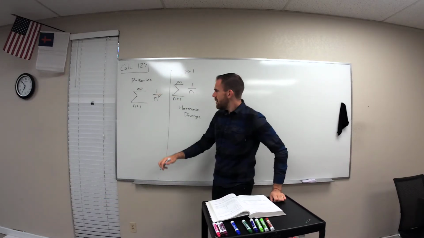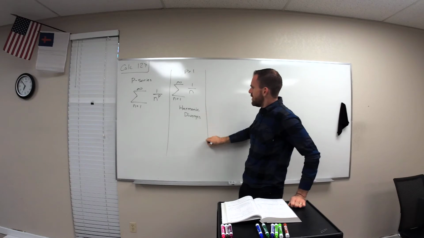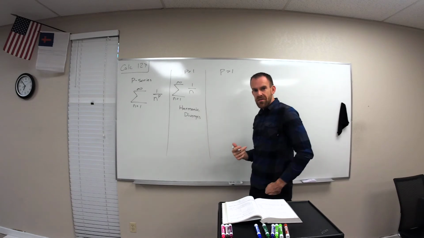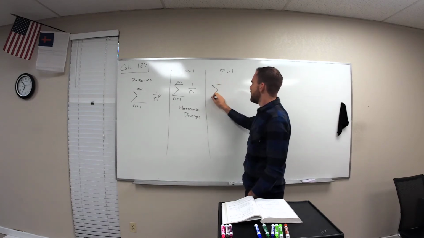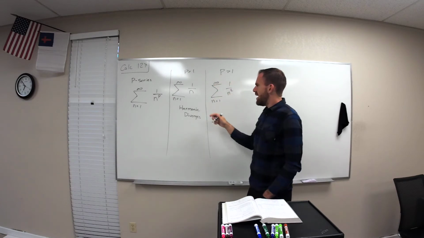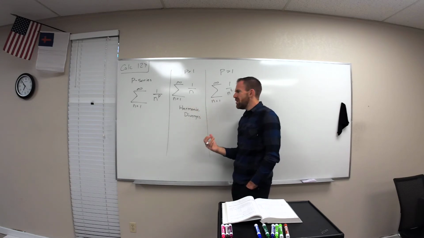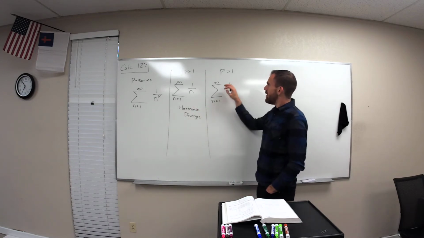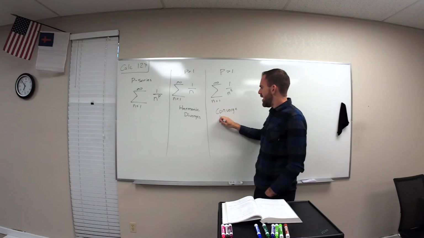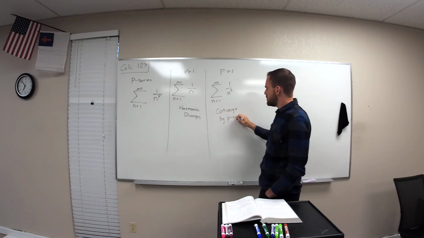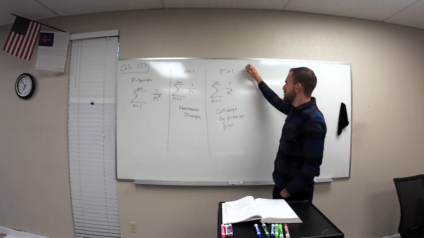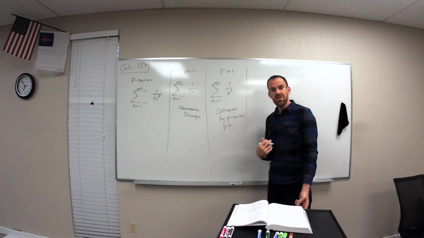But if we get a number greater than 1 here, then it generally converges. We did study 1 over n squared before. So as this is kind of the tipping point between convergence and divergence, if you have p-values greater than 1, we converge by p-series. P is greater than 1. Okay? That's what you would need to write if someone asks you to say, does this converge or diverge?